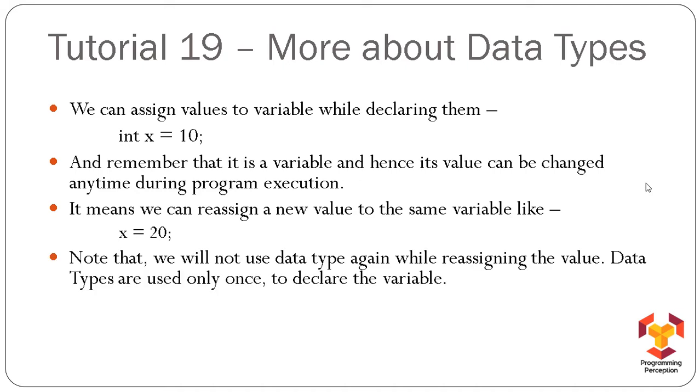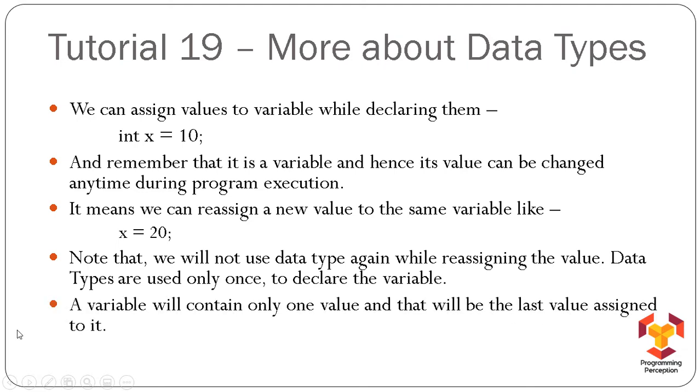And note that we will not use the data type again, because this is something which most of the students who are doing programming for the first time commit. Actually, even I committed the same mistake when I was learning programming for the first time. So if you have already declared a variable by specifying the data type, then you need not specify this data type again anywhere in the program for the same variable. Okay, so declaration is done only once.